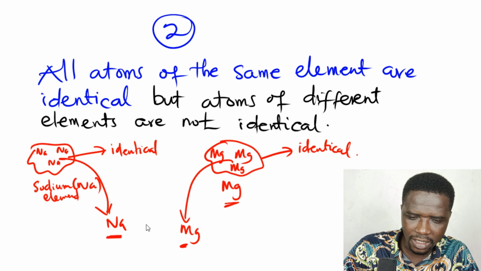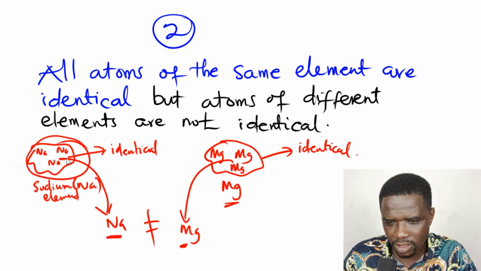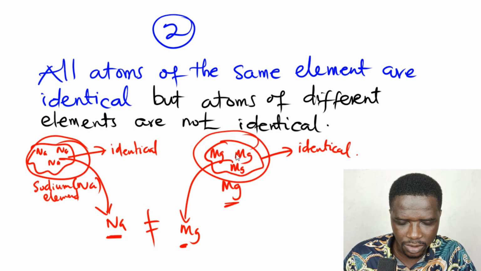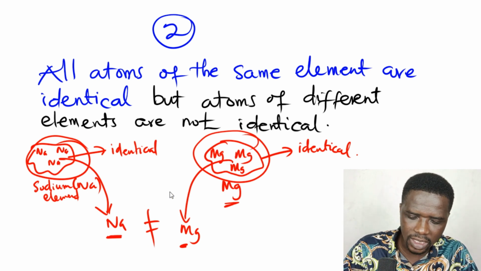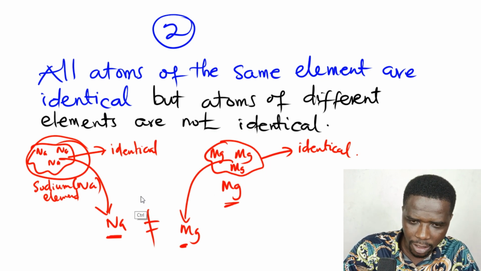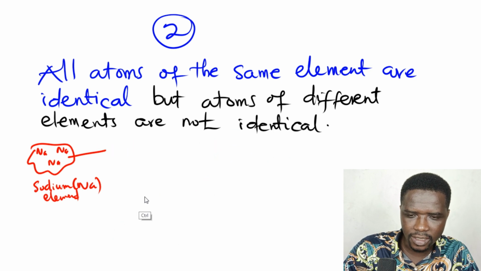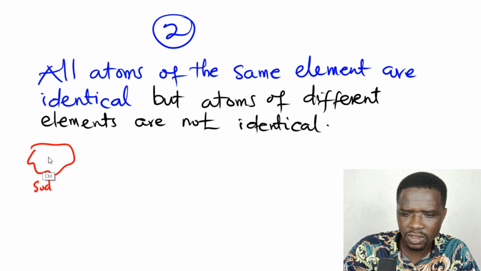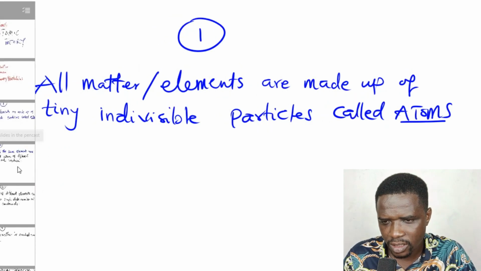All sodium atoms are identical, all magnesium atoms will be identical, but they'll be different from each other. The sodium and magnesium are just examples I'm using, but I hope you get the concept he was trying to put forth. Now let's move on to the next one.